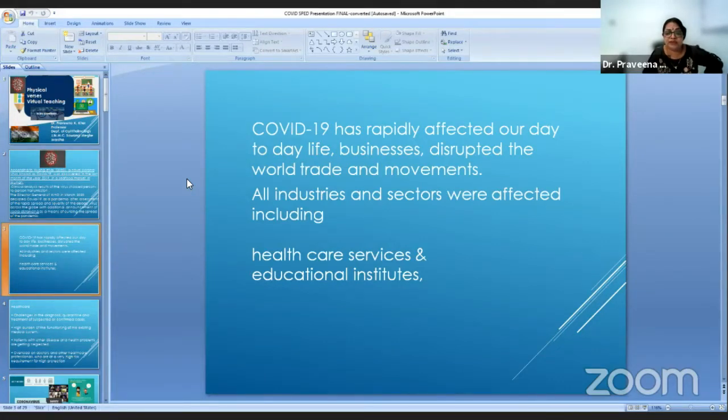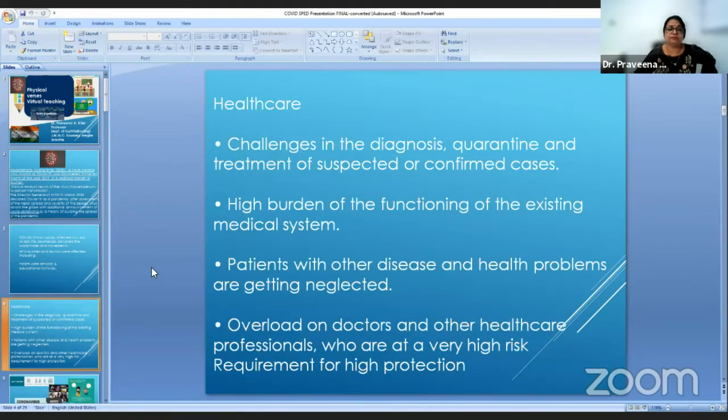So many things have been affected. Our whole life was affected, mainly the healthcare services and the educational institutes, with which we are mainly concerned. That's why I am going to talk about the educational and healthcare services. The challenges in the diagnosis, quarantine, and treatment of suspected or confirmed cases were very important. There was a high burden on the functioning of the existing medical system. Patients with other diseases and health problems were getting neglected. There was overload on the doctors and other healthcare professionals, who are at very high risk. So the requirement for high protection was also there.